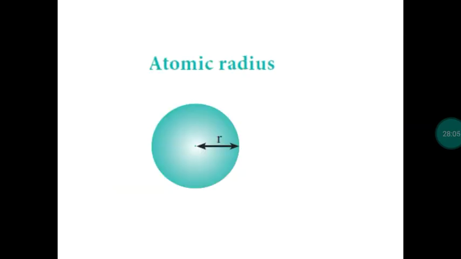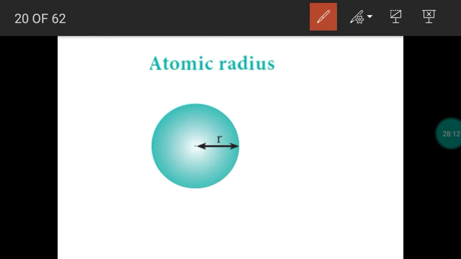First, atomic radius. Atomic radius is nothing but the distance between the center of the nucleus and the valence electron. So here the valence electron is there, right? So the distance between the center of the nucleus and the valence electron is called atomic radius. Atomic radius cannot be calculated directly because except noble gases, the remaining atoms are unstable. They won't be present as a single atom. If you take hydrogen, oxygen, a single atom will not exist. So except noble gases, the remaining atoms are unstable. So directly we cannot calculate atomic radius.